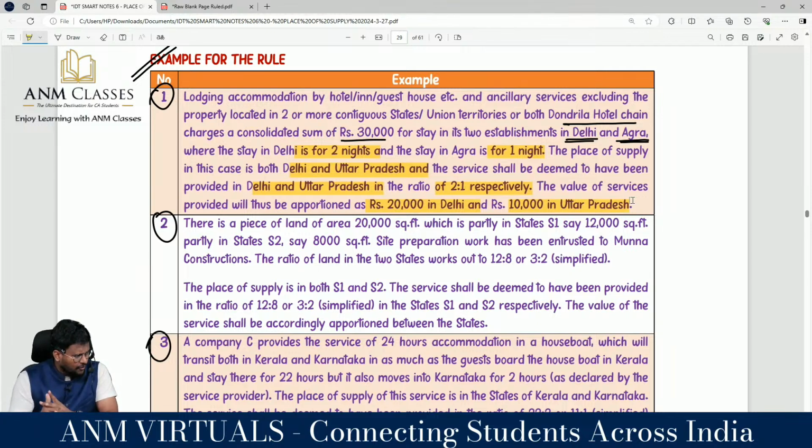Agra forms part of Uttar Pradesh. So 10,000 rupees should go to the UP government. Do you agree? This is how you have to apportion the total consideration between two states.